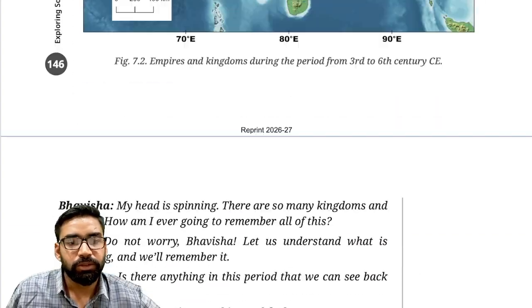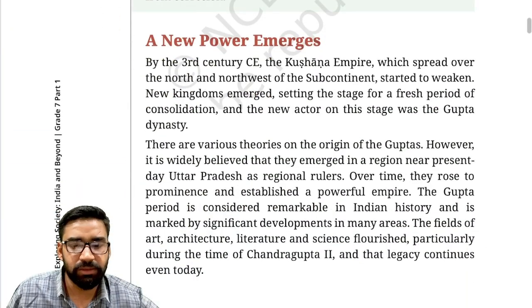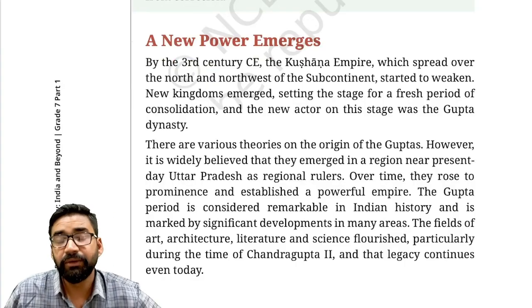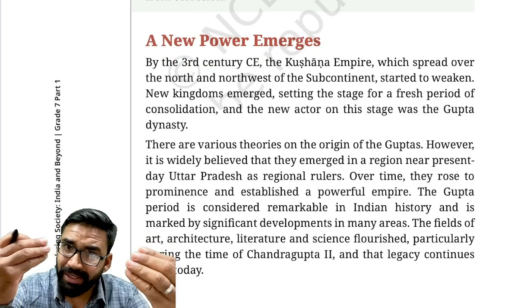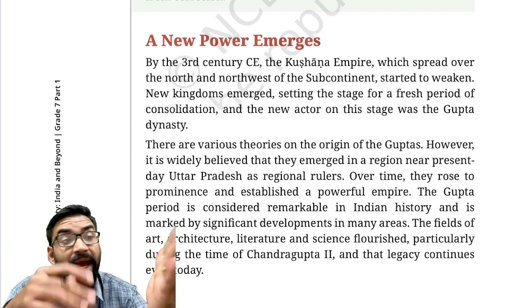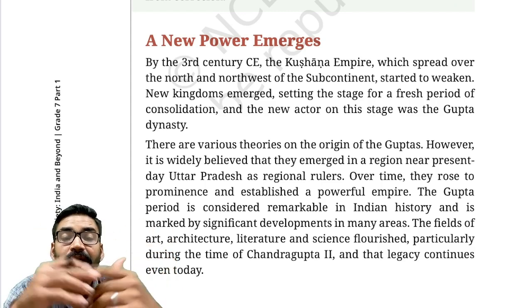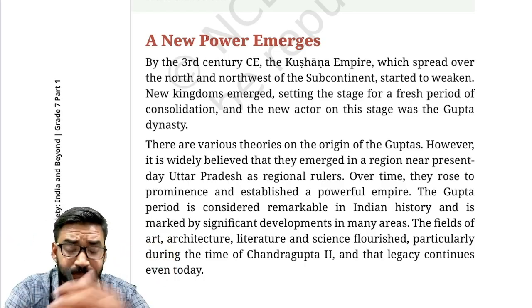So first of all, you should know why this is called the classical age. It is called the classical age because this period is marked by prolonged peace, stability, prosperity, and remarkable achievement in terms of art, literature, architecture, etc. Clear?